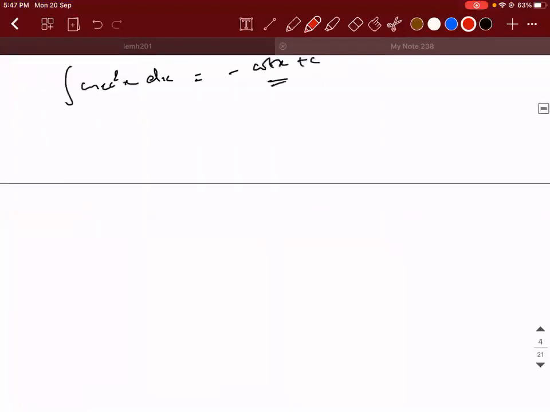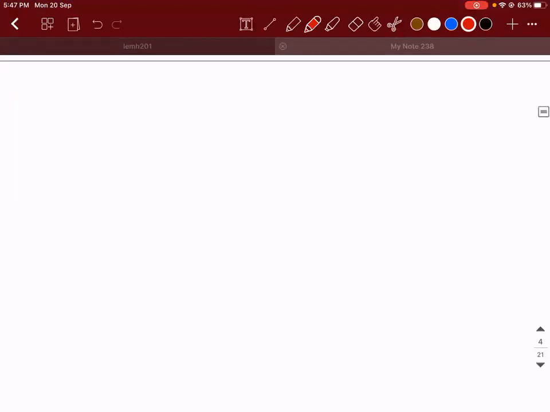See, this one is a simple problem, so I'll go with the direct method itself. Integral of 3x square plus 4x cube dx. How to solve this? So we can apply the formula: 3x cubed by 3 plus 4x to the power 4 by 4.